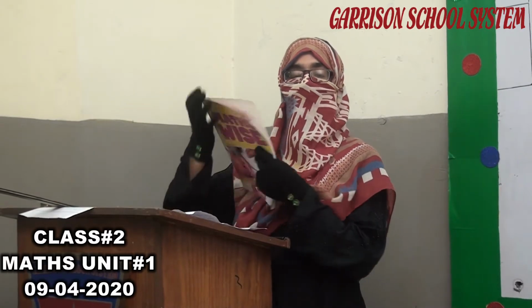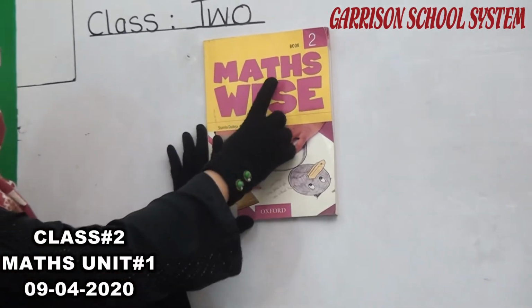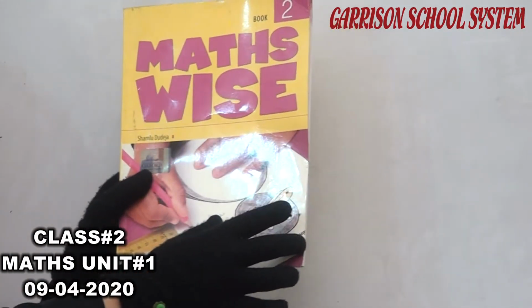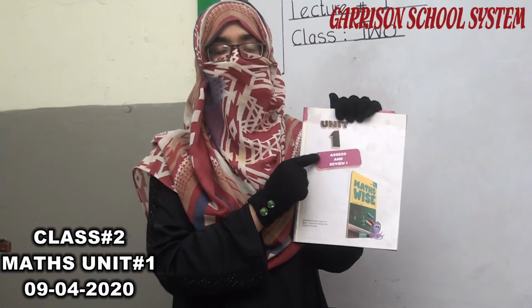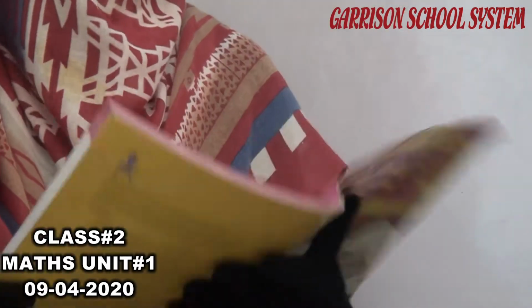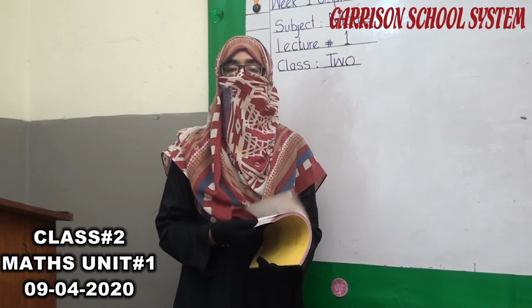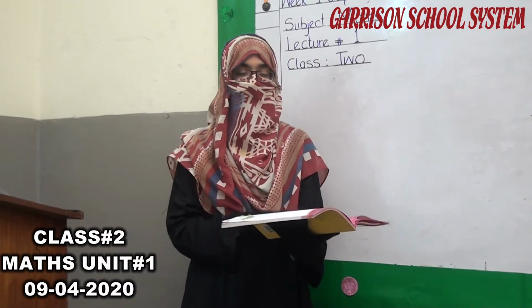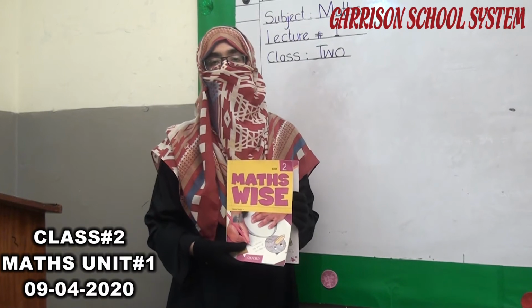Okay students, before I start my lecture, I show you a book. It's a class 2 book, Maths Wise. It's unit number 1, assess and reason of 1. In this unit, all concepts that we taught you in class 1, same things we assess from you, that what topics you learned in previous classes. It's just a recalling of class 1 concepts. Okay students?